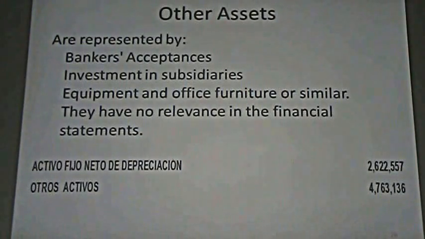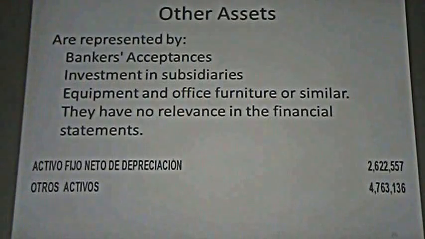We have investment in subsidiaries. Financial institutions have stock market agencies. They have other kinds of entities like financieras. They don't have cajas rurales, but they have pymes and so on. So it means that they have investment in subsidiaries or in warehouses, general warehouses.